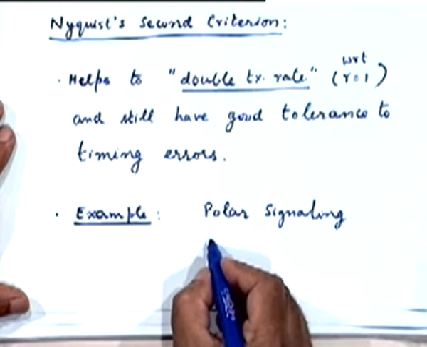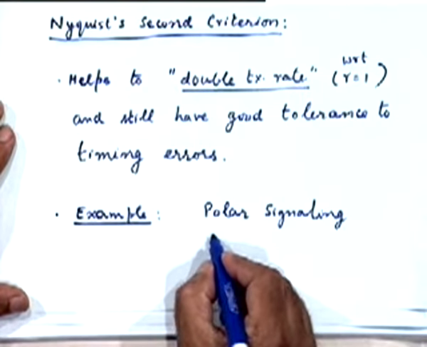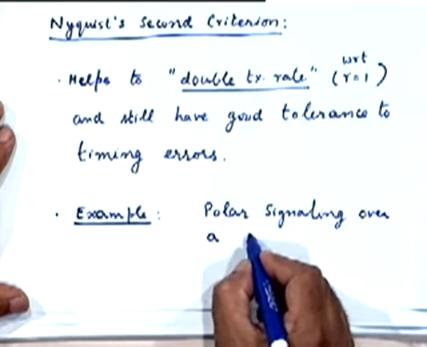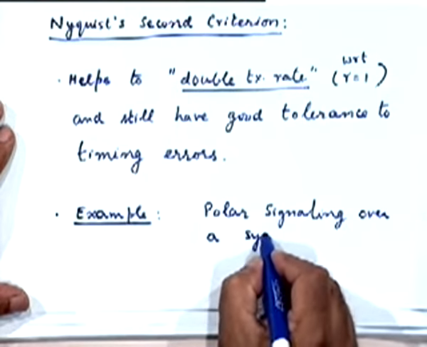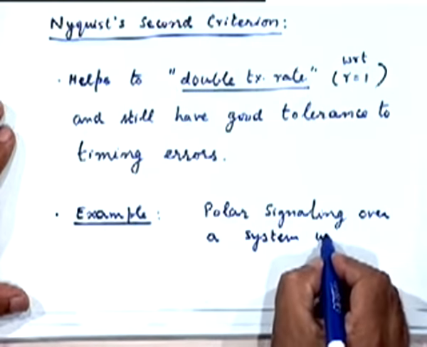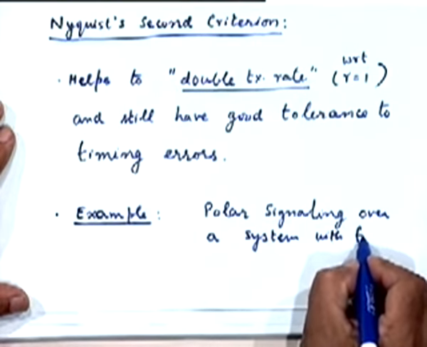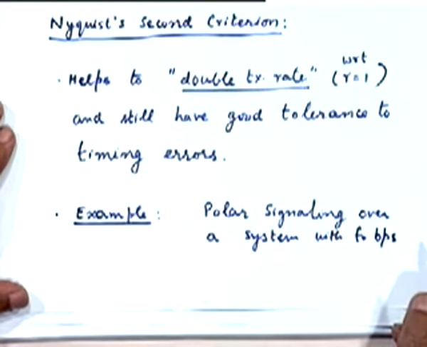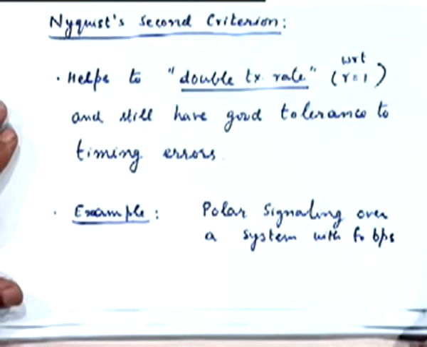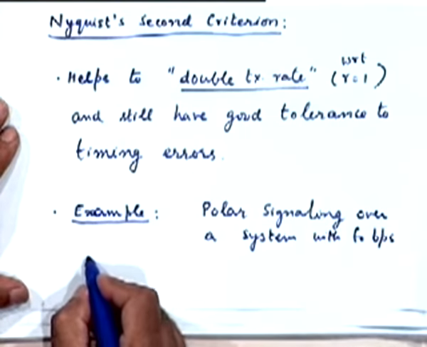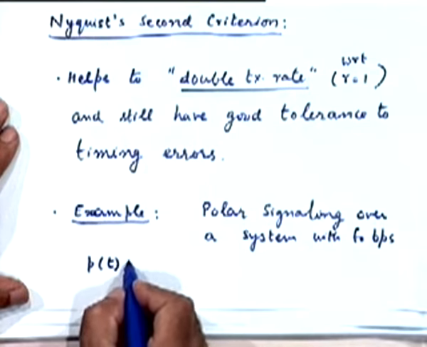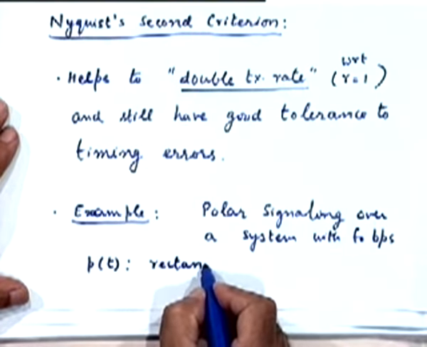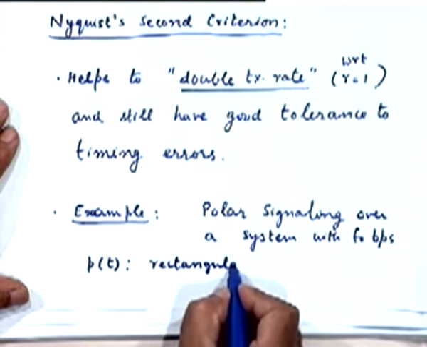Let's say over a communication system which can support transmission of f0 bits per second, or f0 digits per second, or f0 symbols per second, and let's say the pulse shape that we are going to use, p(t), is the full width rectangular pulse.